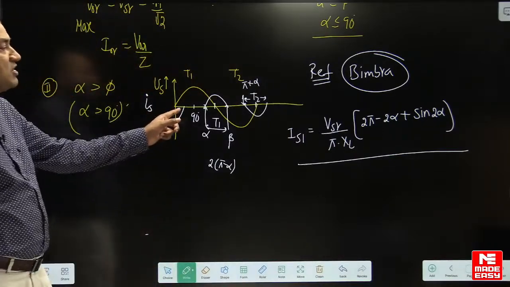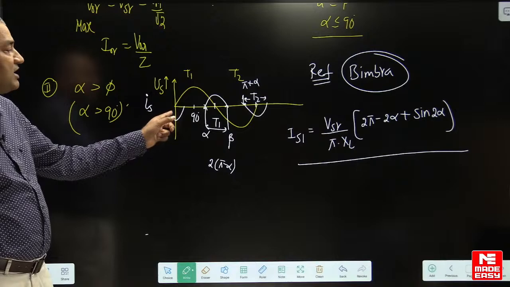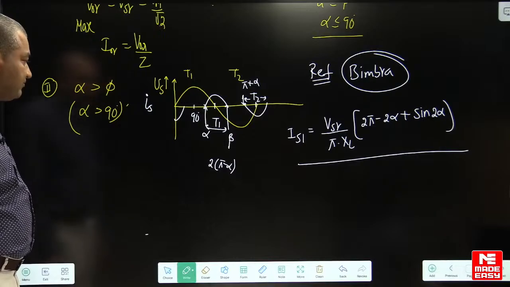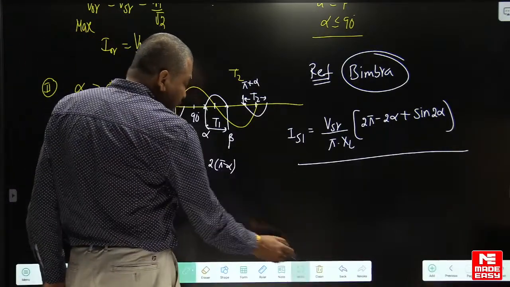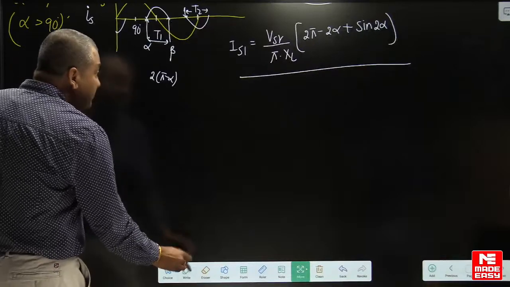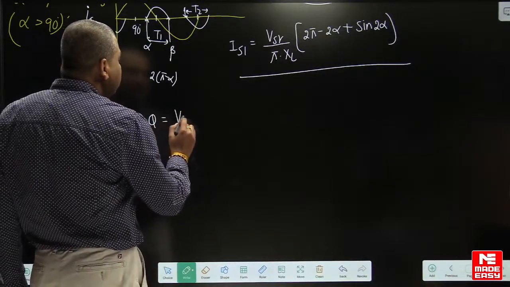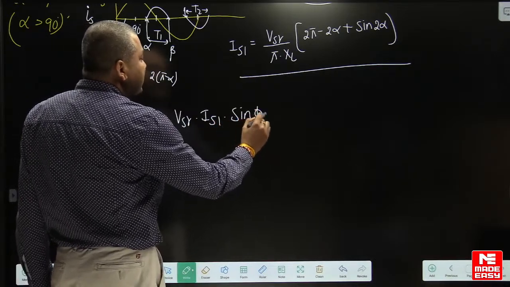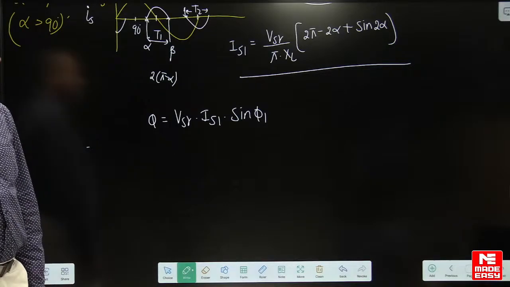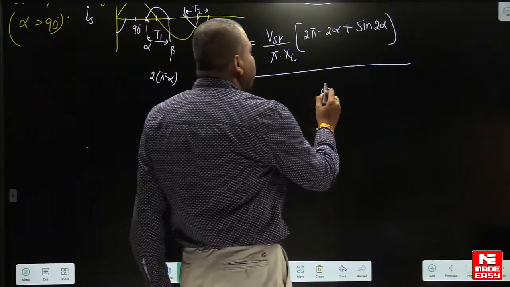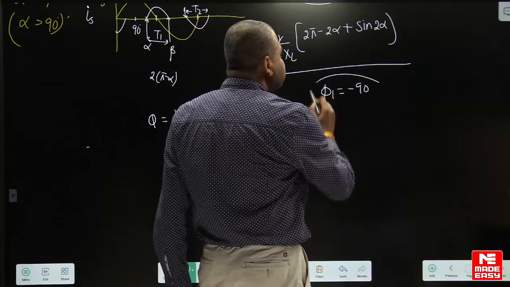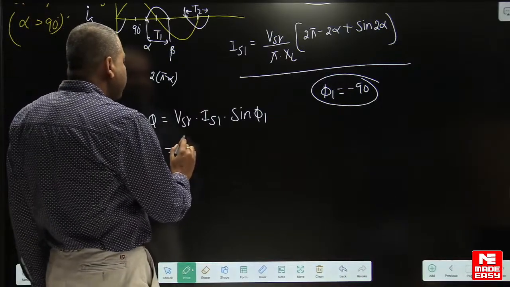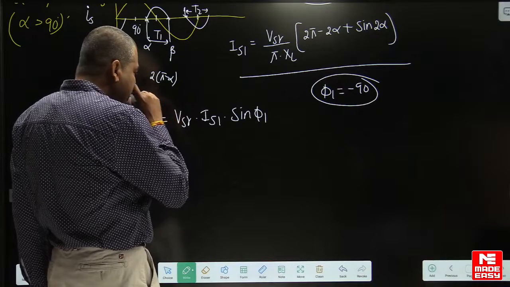The supply current is distorted with harmonic components, so if you calculate the fundamental, it is like this. Fundamental current is lagging by 90 degrees here, so from this only you can derive. From this, what is the formula for reactive power here? Reactive power is equal to supply RMS voltage into fundamental current into sine of the fundamental angle. Fundamental angle is 90 degrees here. That means it is lagging by 90. It is drawing lagging reactive power. So supply RMS voltage into fundamental source current.